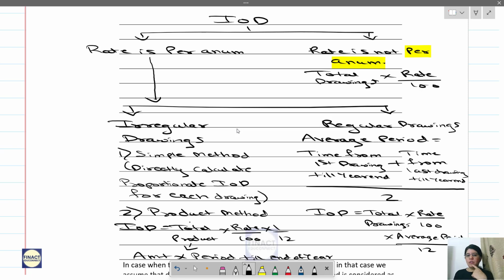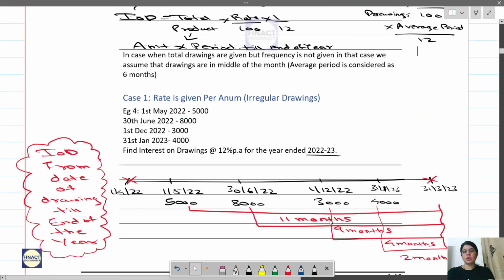In the simple method, we multiplied with the actual number of months from the drawing till the end of the year. Here we calculate the average period and use it in the formula. The formula remains the same: total drawings into rate by 100, and instead of multiplying with each individual period, since the amount is the same, we multiply by the average period.